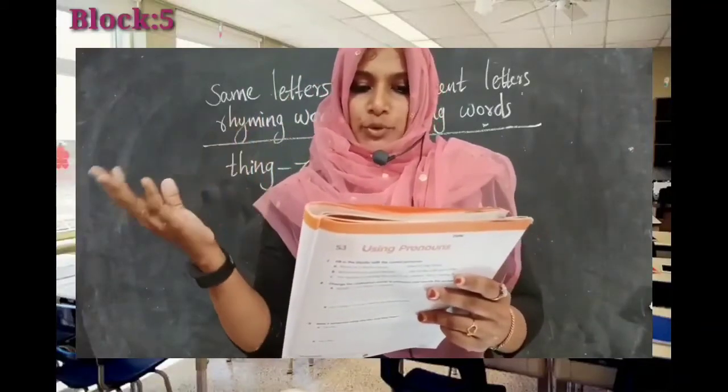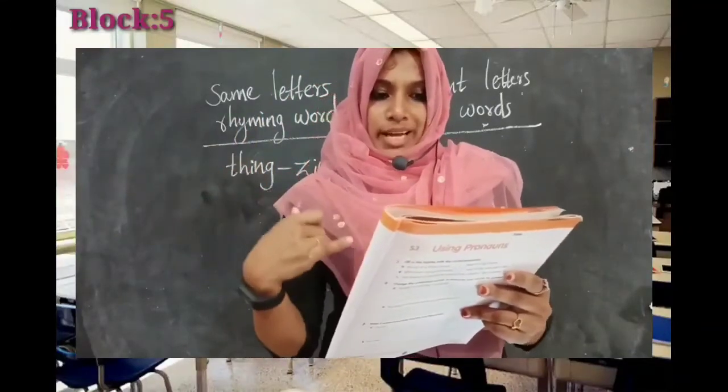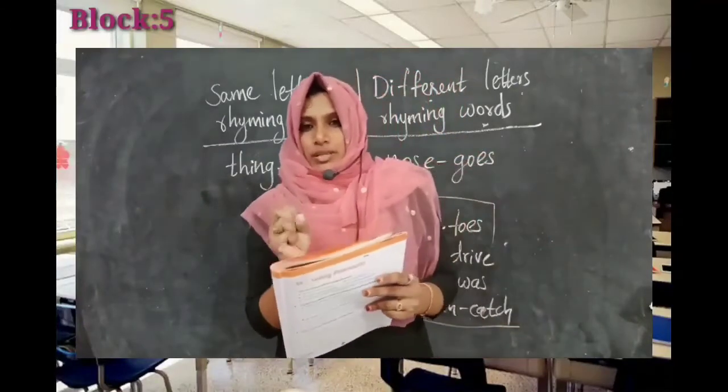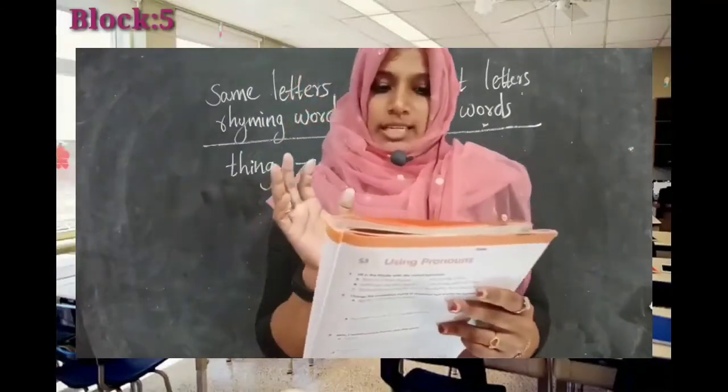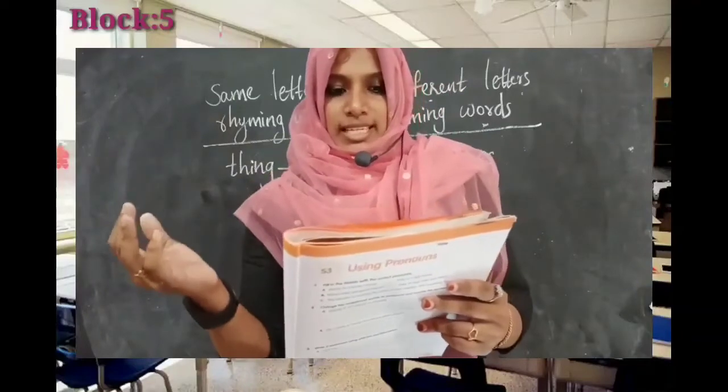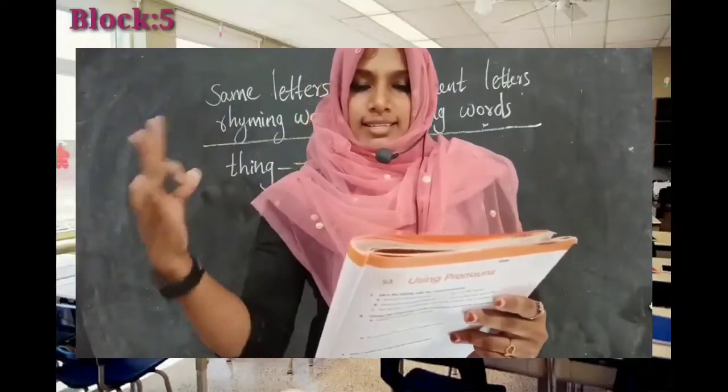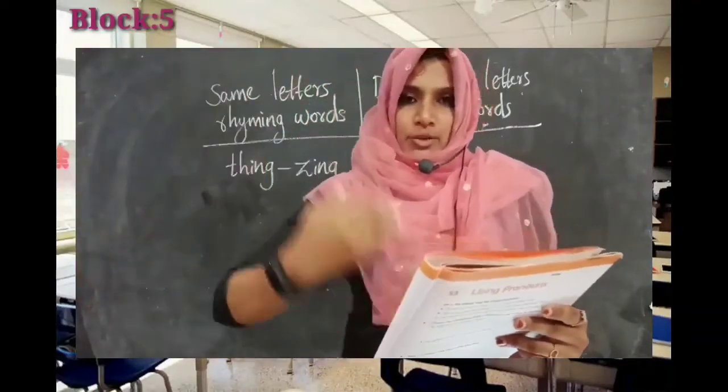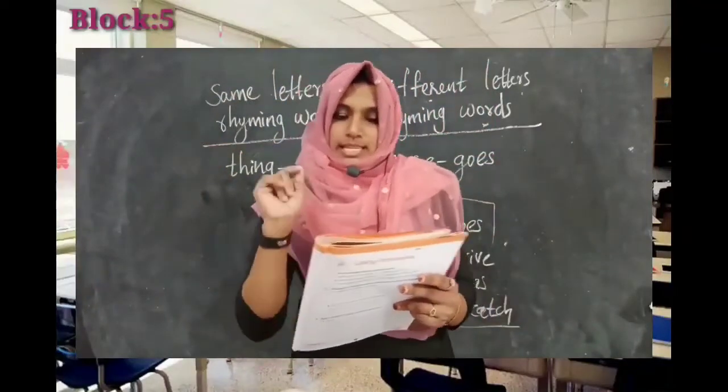A, the cat wore my hat and sat on the mat. So there are not only two rhyming words, there are more than two words. From that sentence it is cat, hat, sat, mat. So in that way you have to find out the rhyming words and circle them.